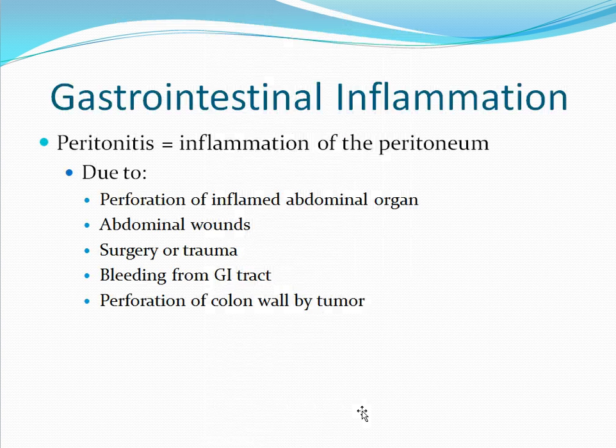The next type of inflammation is peritonitis. This is inflammation of the peritoneum. This could be due to a perforation of an inflamed abdominal organ, such as the appendix. It could be due to abdominal wounds, surgery or trauma, bleeding from the GI tract, or perforation of the colon wall due to a tumor.